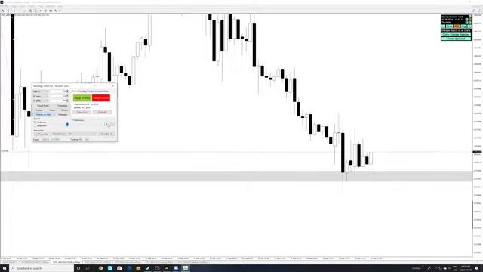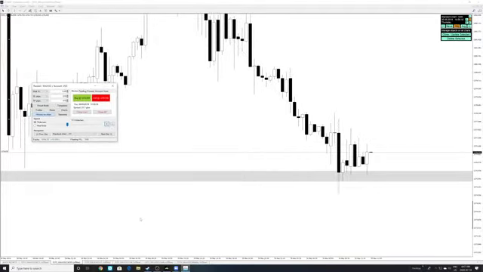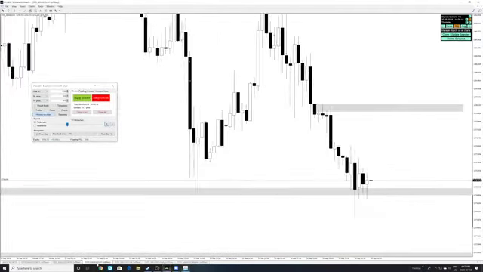Look at that. Crazy, man. Gold is crazy. This 1-hour is about to close. Wow, okay, 1-hour candle closed bullish. This 1-hour candle also closed bullish. We're approaching the NY open.